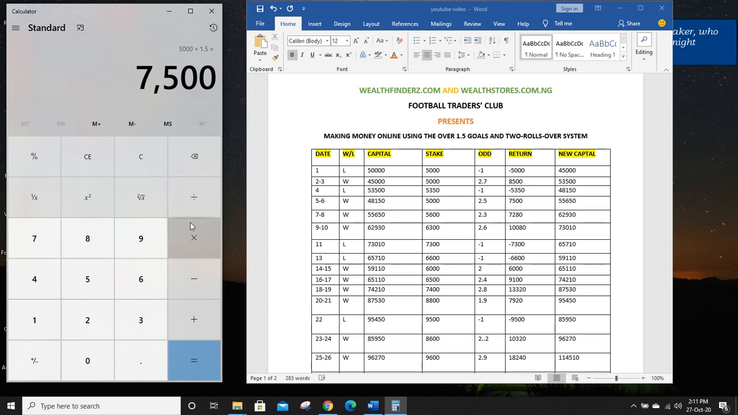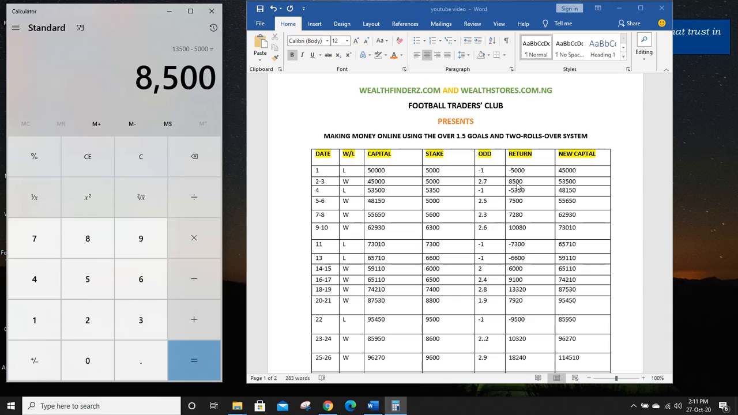Then I use 7,500 naira to play the next game on the third day. And that third day I had odds of 1.8. So that means multiplied by 1.8. That gives me 13,500 naira. Now from 13,500 naira, you subtract the 5,000 naira initial money you staked. That means 8,500 naira. Now you can see this second and third day gave me a return of 8,500 naira.